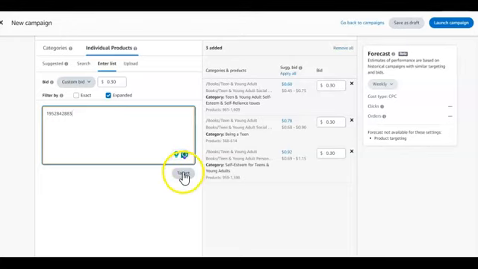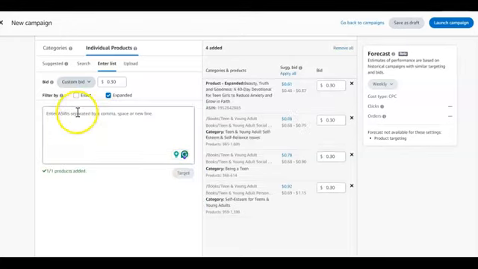So once you've done that, just click on target. It has automatically added this book here. I'm trying to find where it added it. Look at the book here. See these ones that say categories? Those are for categories, but for the individual books, see, expanded. So this is what the book is: Truth and Goodness, a 40-day devotional book, and so on. So this is the ASIN we added. So you just do that for like 20 books.